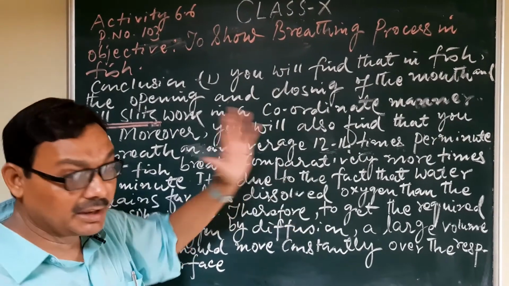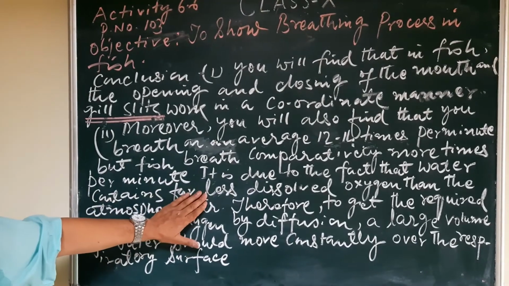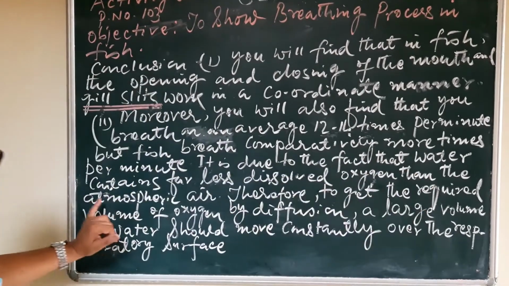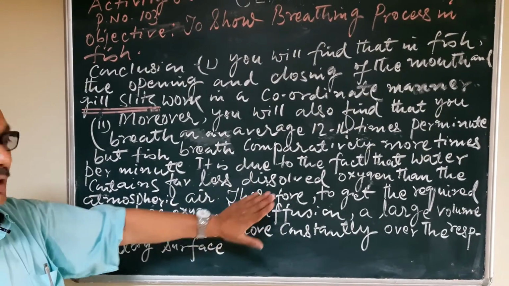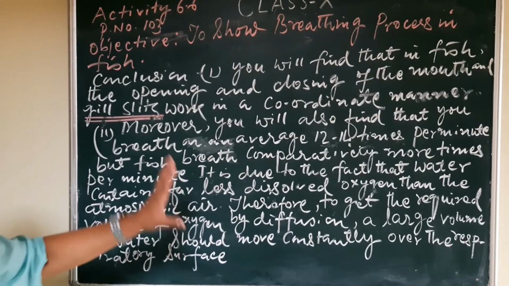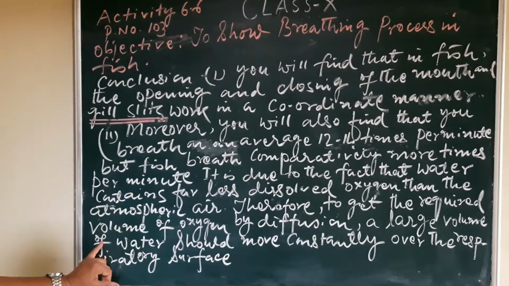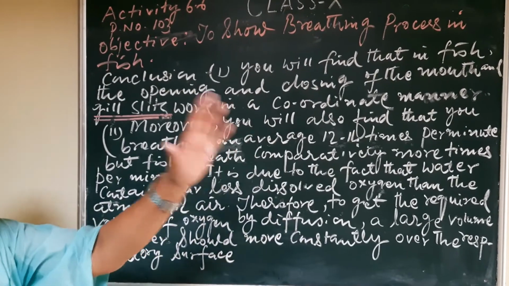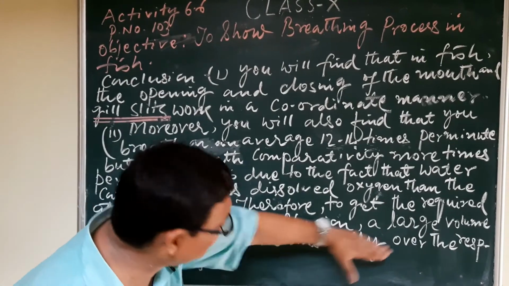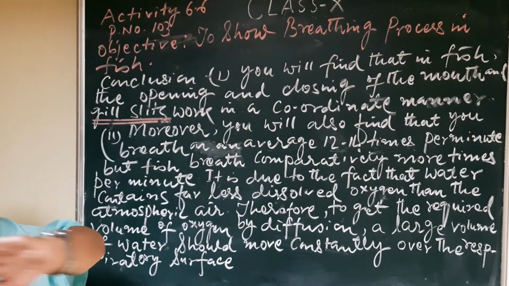Why is it so? It is due to the fact that water contains far less dissolved oxygen than the atmospheric air. Therefore, to get the required volume of oxygen by diffusion, a large volume of water should always move constantly over the respiratory surface. That means over the gills.